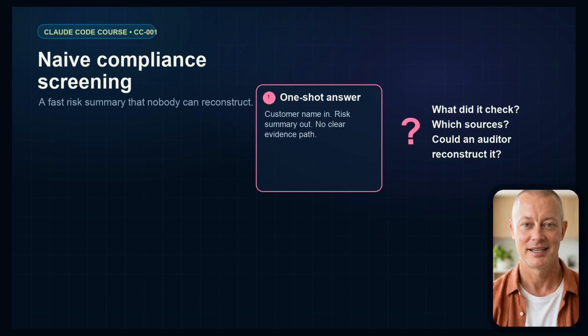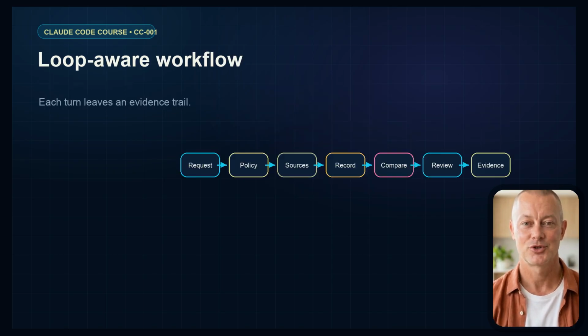Now make it concrete. A naive compliance screening agent receives a customer name and immediately produces a risk summary. It looks efficient, but it is hard to trust. What did it check? Which sources did it use? Did it confuse two similar names? Did it record evidence? Could an auditor reconstruct the work?